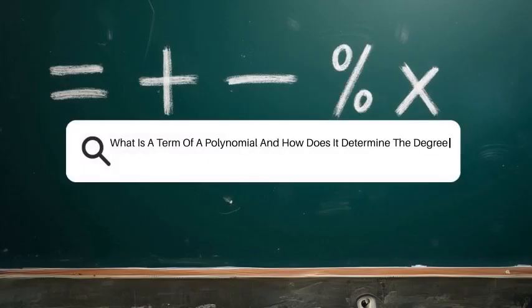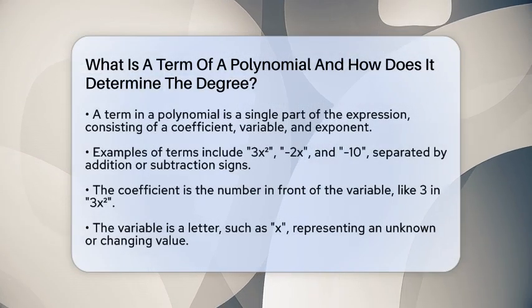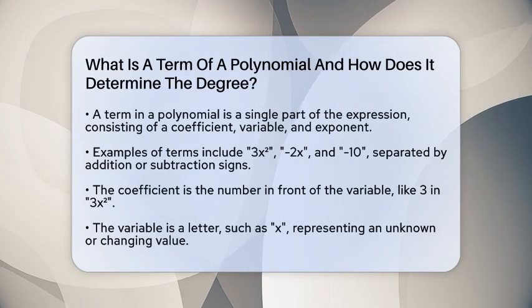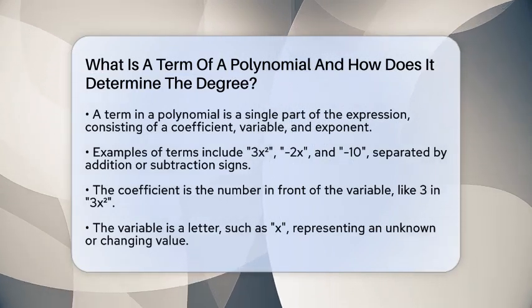What is a term of a polynomial and how does it determine the degree? Imagine you're building a puzzle and each piece is a part of a larger picture. In algebra, that puzzle piece is called a term.